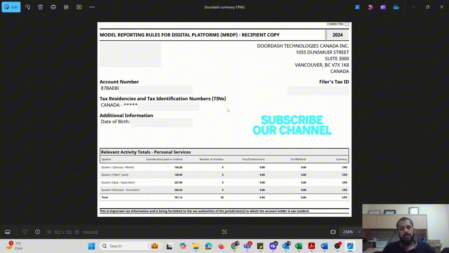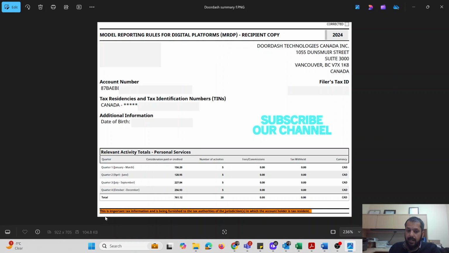So coming to this report, again, this information could be sent to you through email, or you could get the same information through your app as well, or in this report format. In the first part, or the header side, there is DoorDash Technologies, the year 2024, and your profile information. The main part is this, the relevant activity totals, personal services. Okay, so they term it personal services.